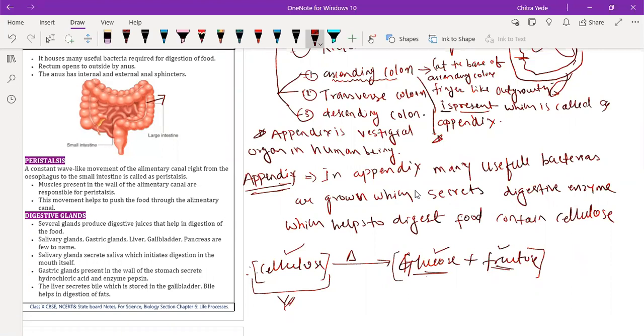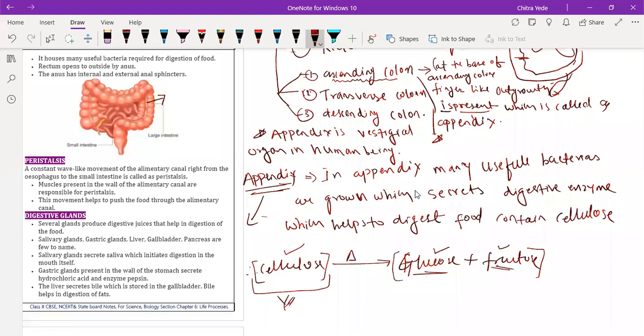That's why the appendix is a vestigial organ in human beings, but it is useful in other organisms like herbivores, because they eat cellulose directly from green plants. That's why they need the appendix and the bacteria which secrete digestive enzymes that help in digestion of cellulose. So the appendix is useful in herbivorous animals, but it is not useful in human beings. That's why we call it a vestigial organ.